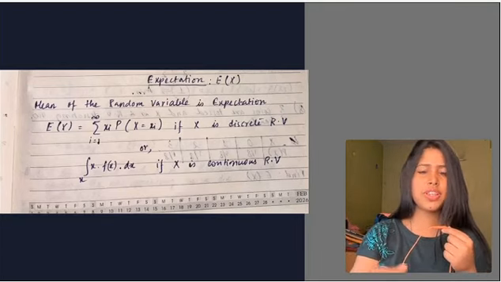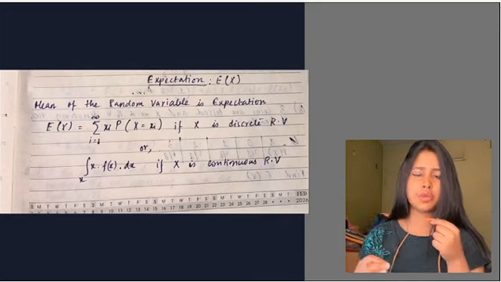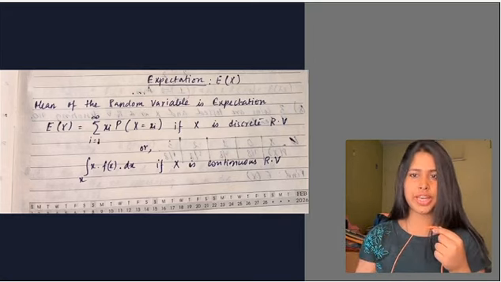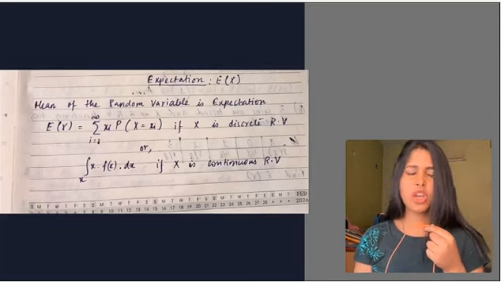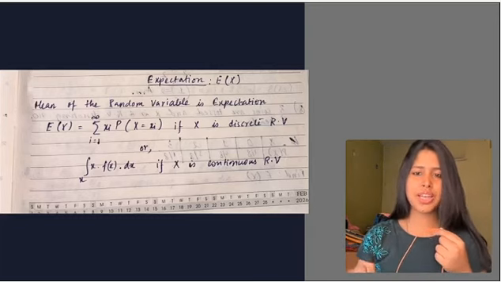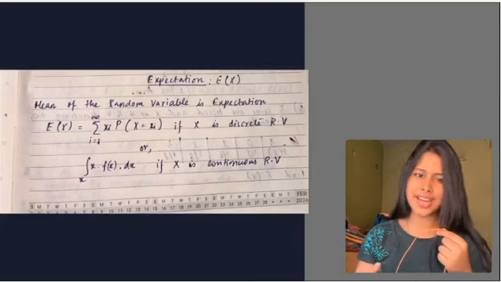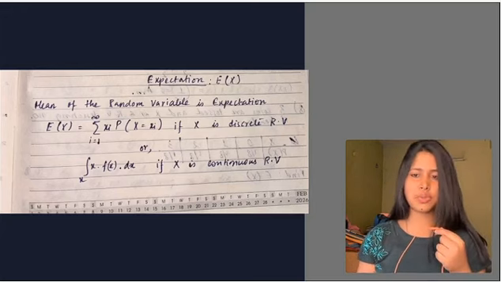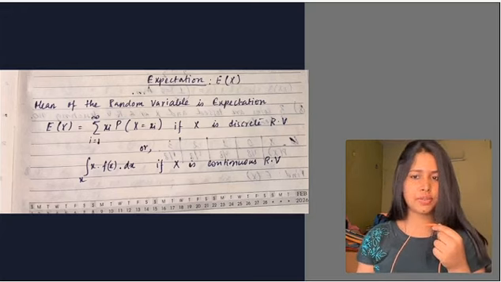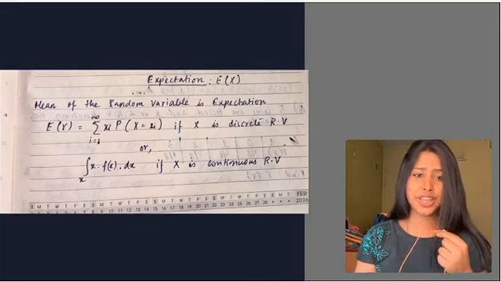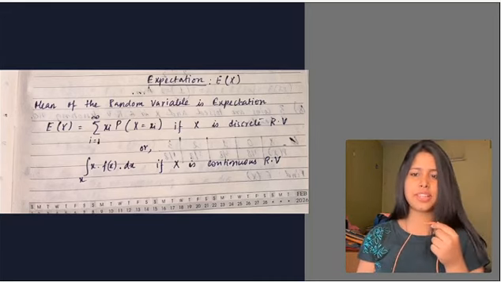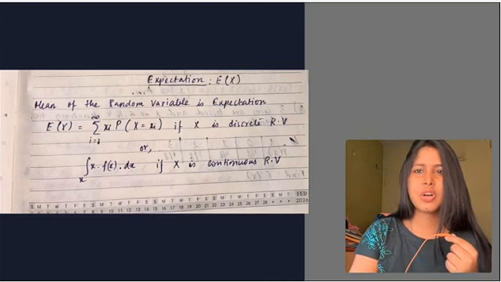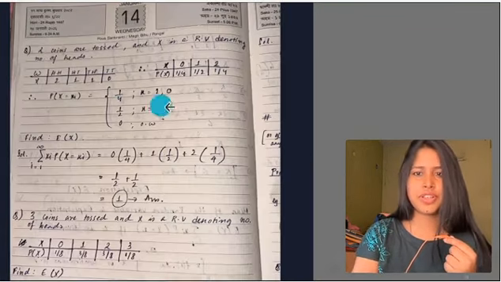What is the definition? If X is a discrete random variable, then E of X is equal to the summation of xi times P of X equals xi, which literally means multiply each value with its probability and add everything. And if X is continuous, then E of X is equal to the integral of x times f of x dx. But today we will focus more on discrete examples because that's where most students get stuck.